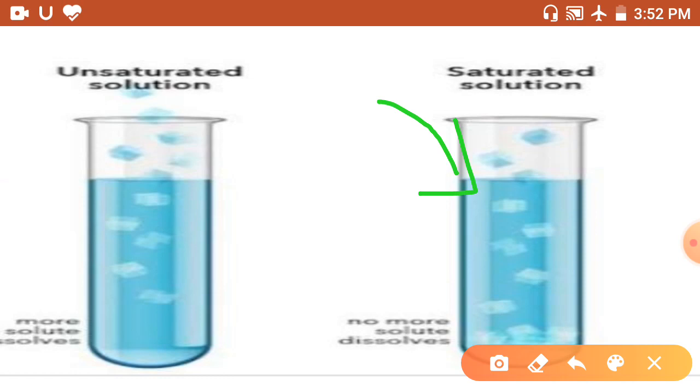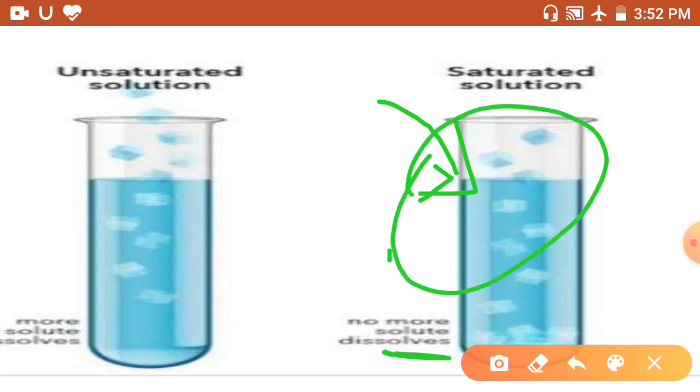There will come a point that the salt will not dissolve, not get mixed with the water, and instead deposits at the bottom. At that point, we say that the solution has become saturated. This solution is saturated now, incapable of dissolving any more of the given solute, which in this case is salt.